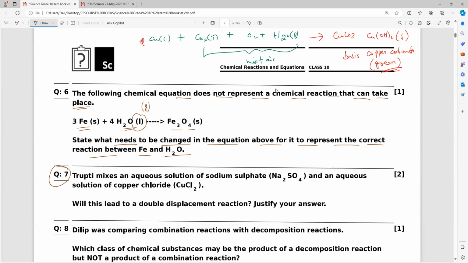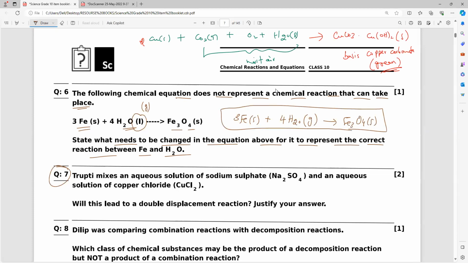So if you identify that, you will get the 1 mark. That's all it is. See how big the question is. So 3Fe solid reacting with the 4H2O, but it is in what state? Gaseous state gives you Fe3O4 solid. Do it fast, everybody. That's all. Clear, everyone? All of you?